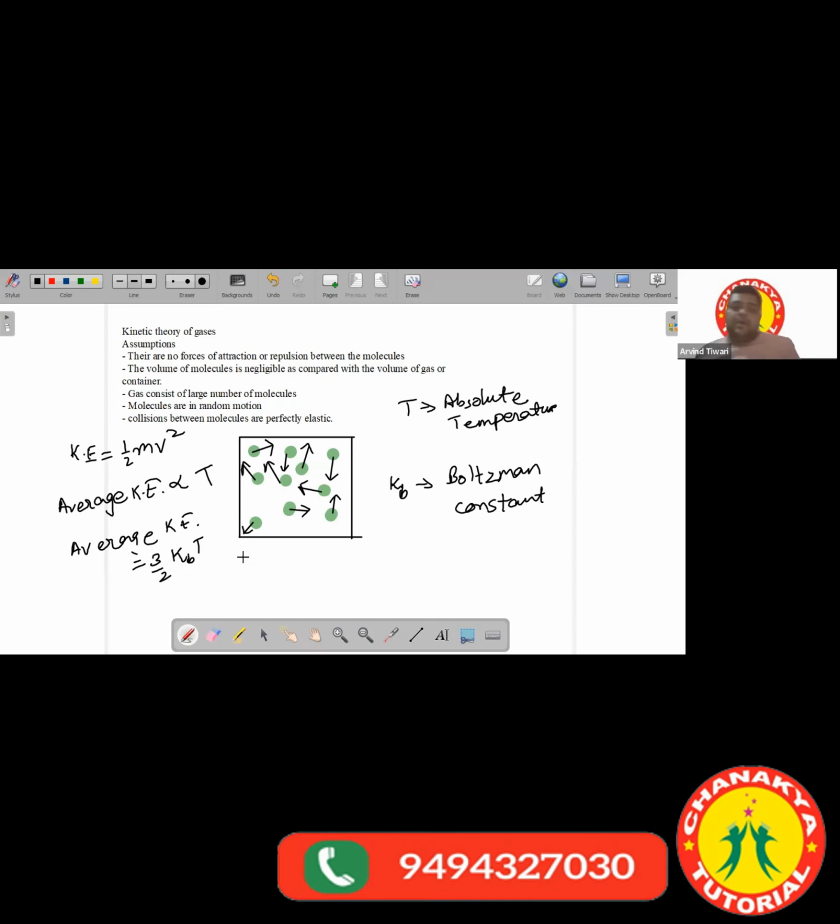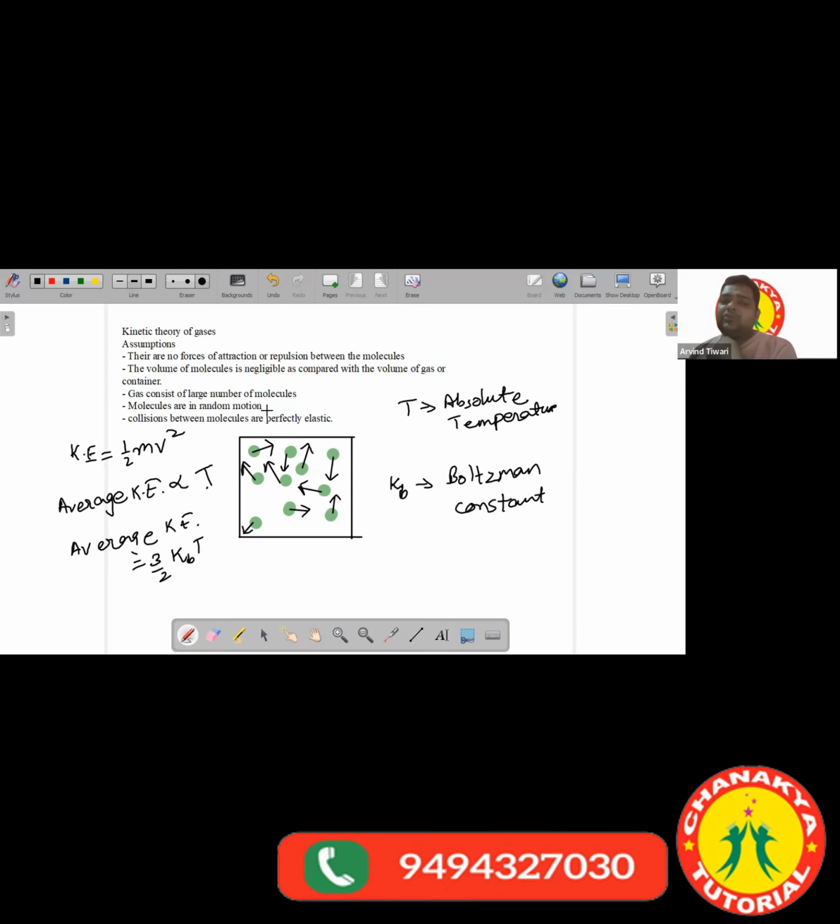So this is about the kinetic energy. All the molecules are continuously moving in random motion, if the gas has a certain temperature. If certain heat has been absorbed by the gas, the gas will have kinetic energy, which is a function of temperature. So if there is temperature, then there is kinetic energy. If the temperature is less, there is less kinetic energy with the molecules. I hope you have understood this point.